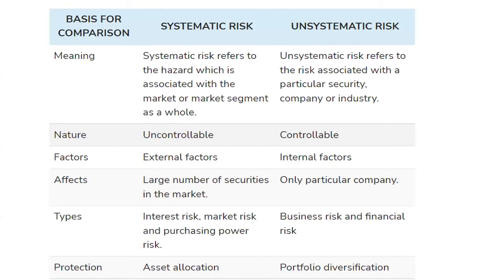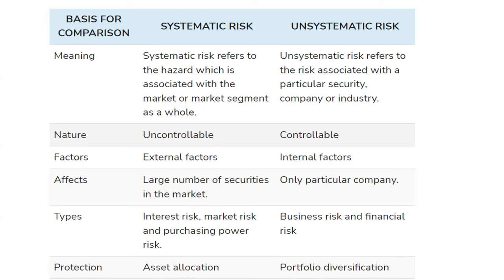So now here a comparison, we are going to compare the systematic risk and unsystematic risk, because this is going to help to understand the CAPM model. Systematic risk refers to the hazard which is associated with the market or market segment as a whole. Systematic risk, as the name suggests, relates with the system. It is related to the capital market or exchange market.